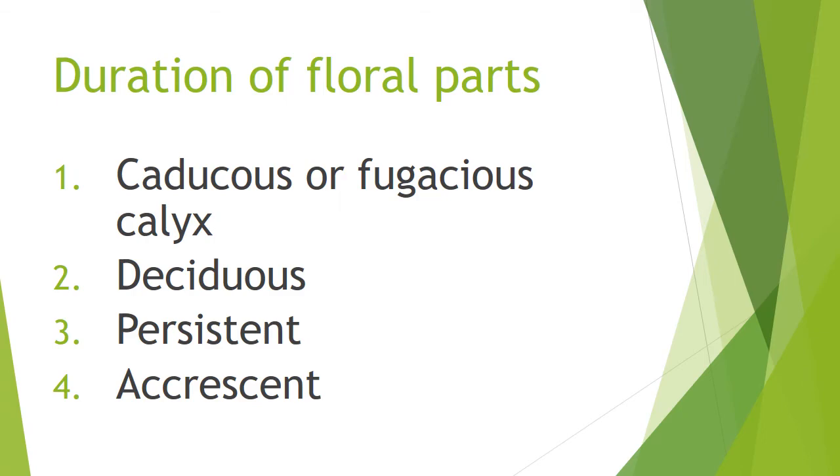Here the calyx falls off during the early development stage of the flower, before the maturation of the flower. Before the development stage, the calyx falls off. Can you understand? Okay, very good.